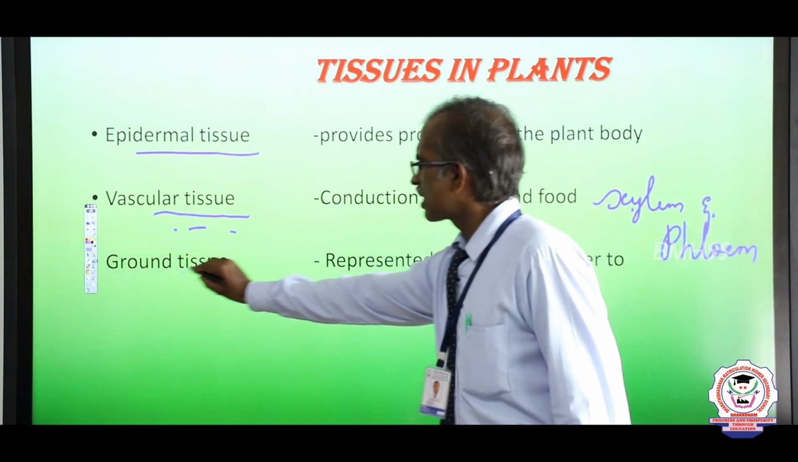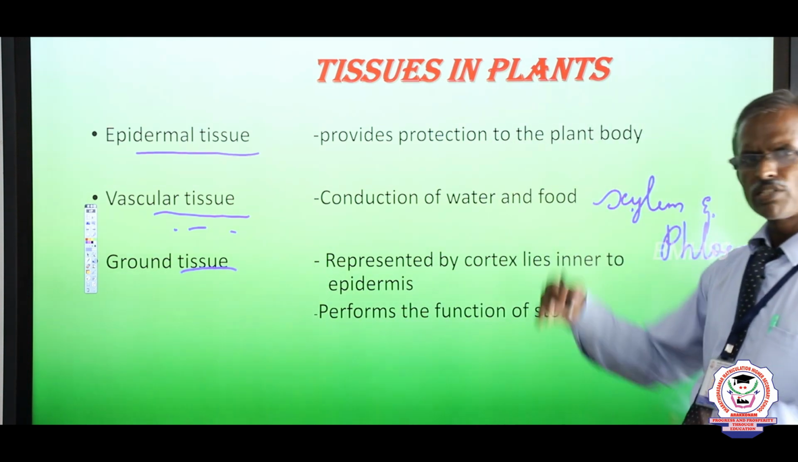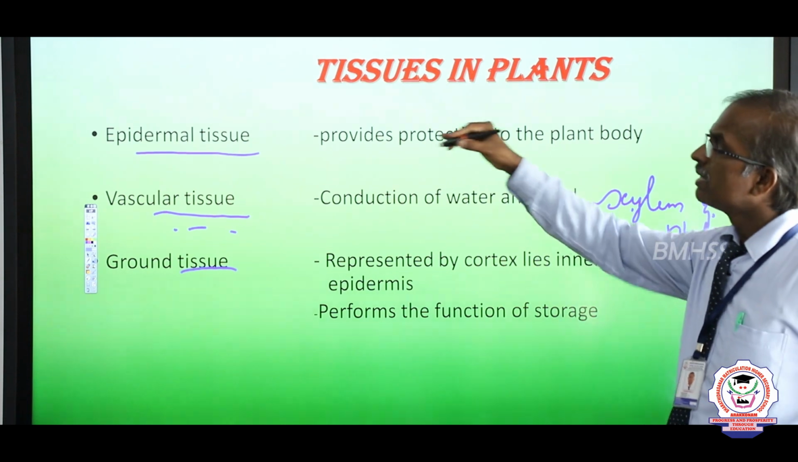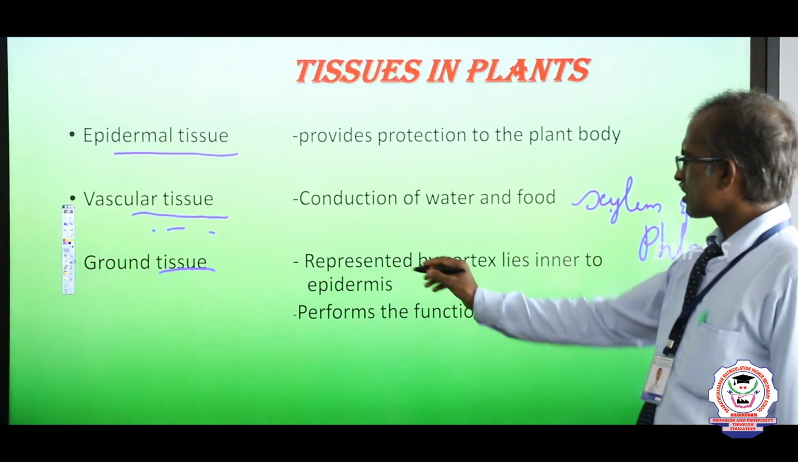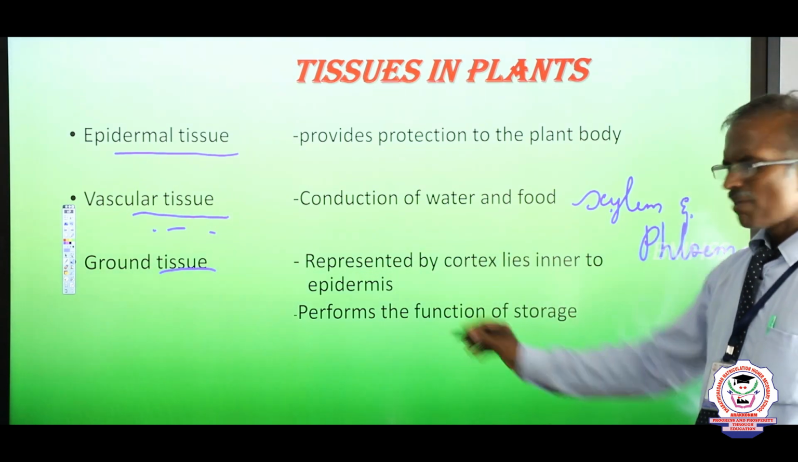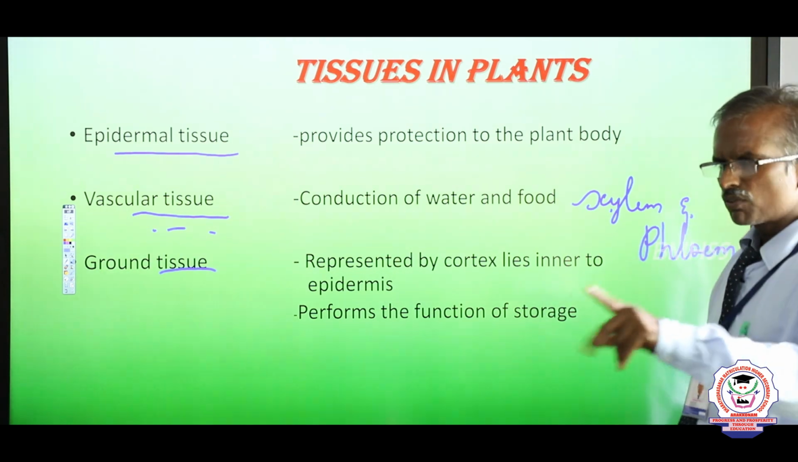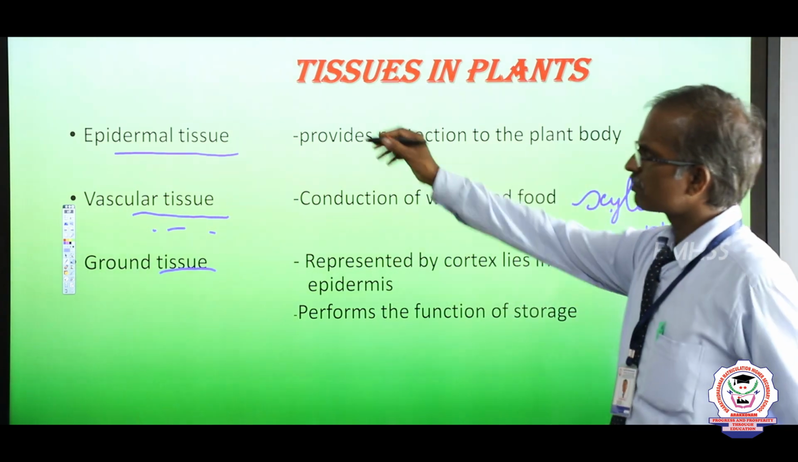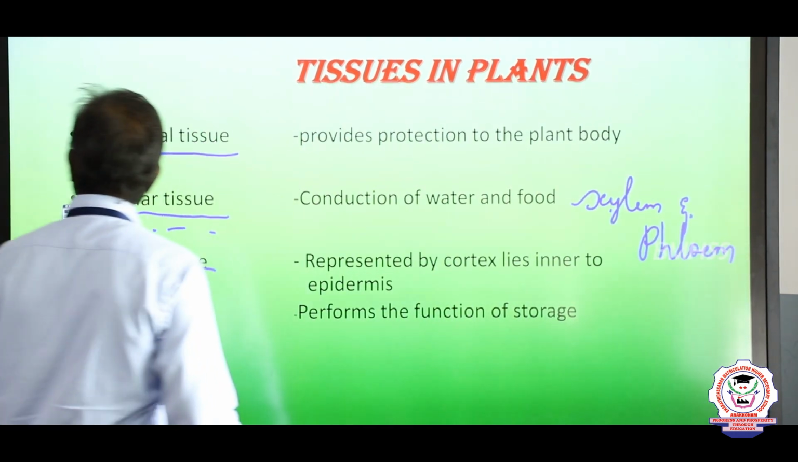Ground tissue is a basic tissue which lies below the epidermis. It is represented by the cortex, which lies inner to the epidermis layer. Its main function is storage, to store the food material. Do you know the differences between epidermal tissue, vascular tissue and ground tissue? Next we go for the next part.